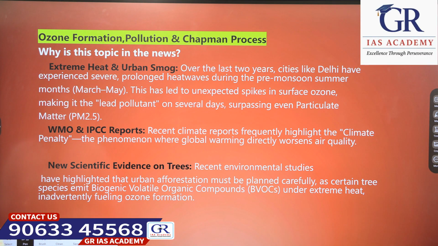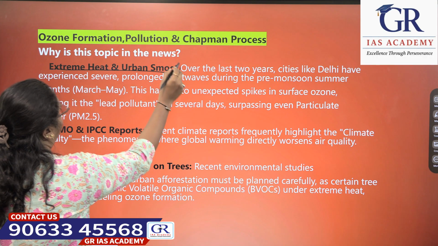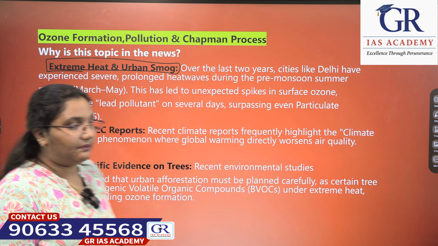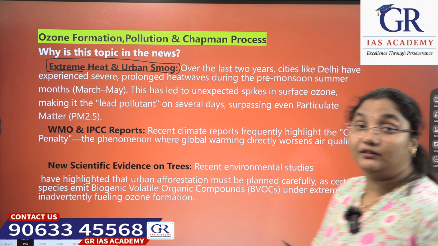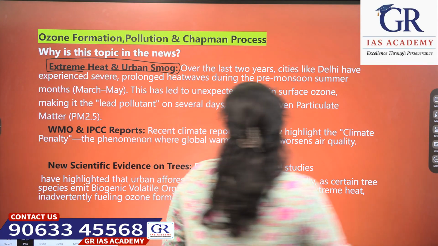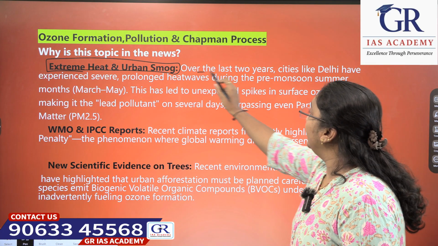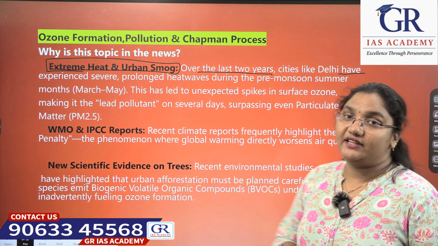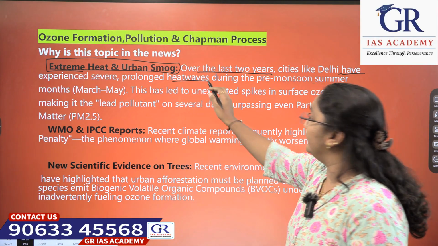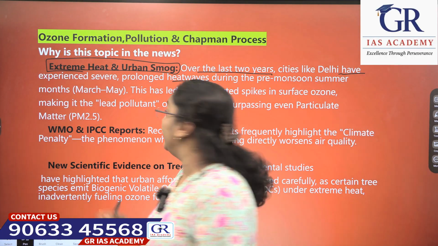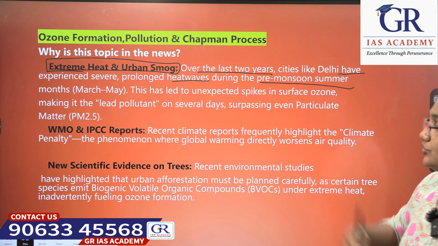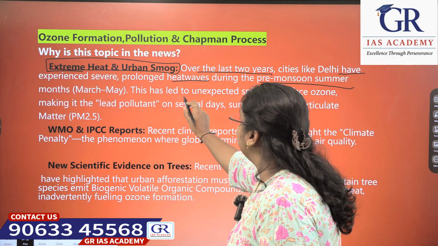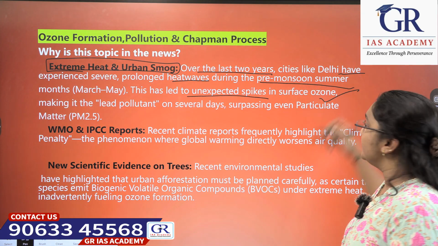Let's see about it. Why is this topic in the news? Because of extreme heat and urban smog. When we look at cities like Delhi, we can see how polluted they are, right? Over the last 2 years, cities like Delhi have experienced severe prolonged heat waves during the pre-monsoon summer months, that is between March and May. This has led to unexpected spikes in surface ozone.